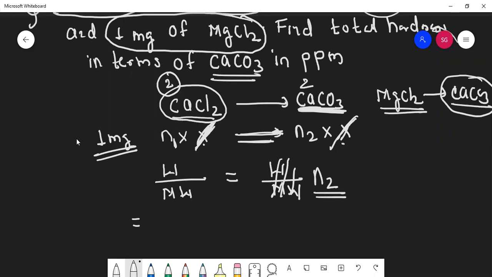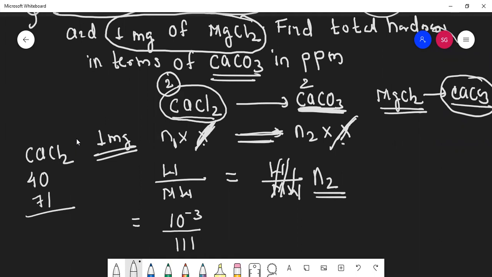So 1 milligram means how many grams? 0.001. So can I write 10 raised to minus 3? Yes. Upon the molecular weight of calcium chloride, please calculate this. Calcium is 40, chlorine is 35.5 plus 35.5, that is 71. So is it 111?